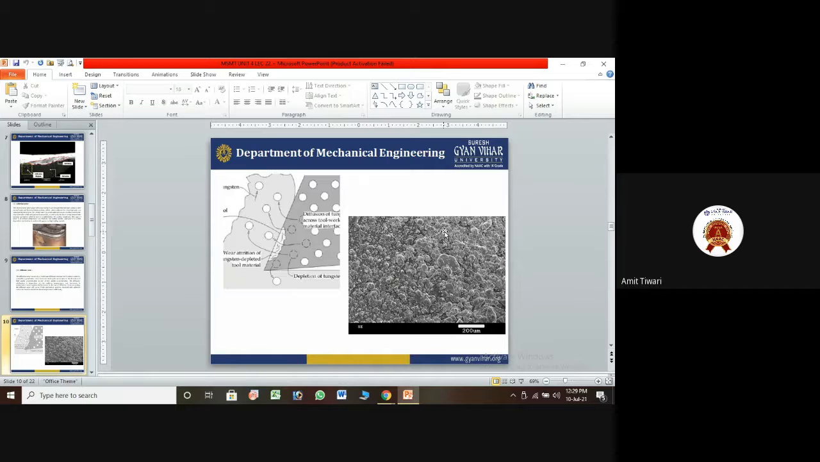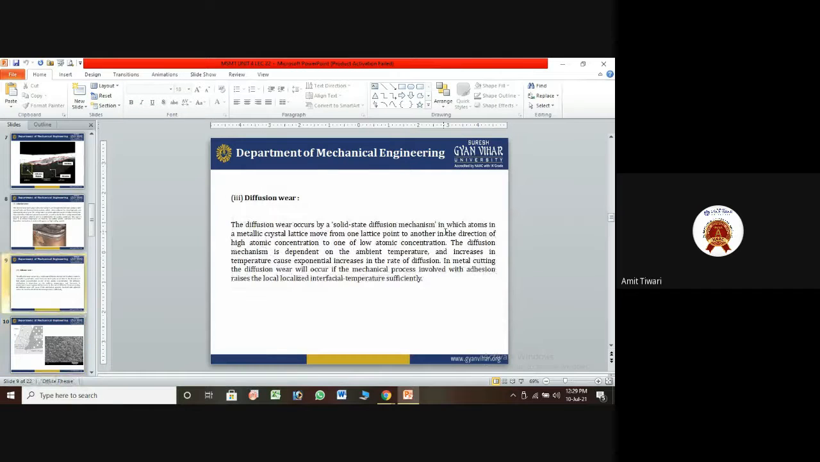So the reason is that the material has good capacity, but it will be reduced. This is diffusion wear, a common type of wear where diffusion occurs by the solid state diffusion mechanism. Solid state diffusion mechanism is also discussed. That is the mechanism that reduces the working area and removes material from the surface.